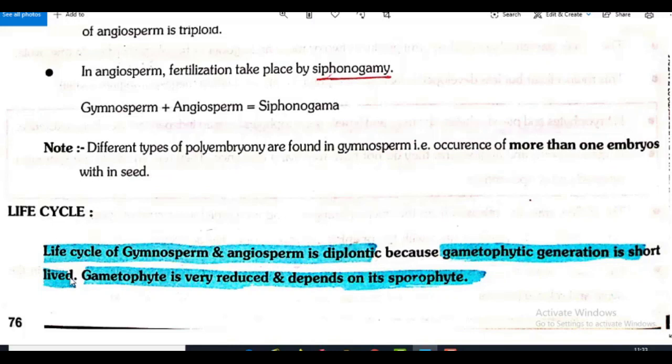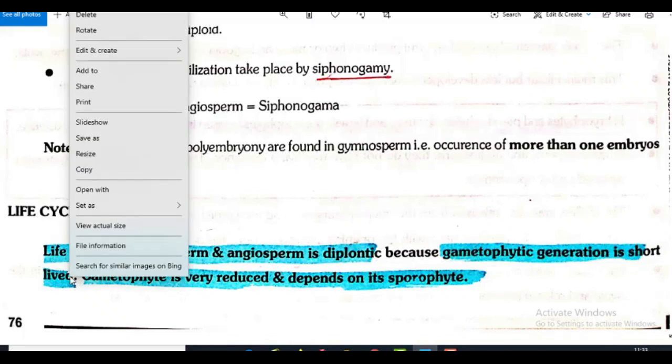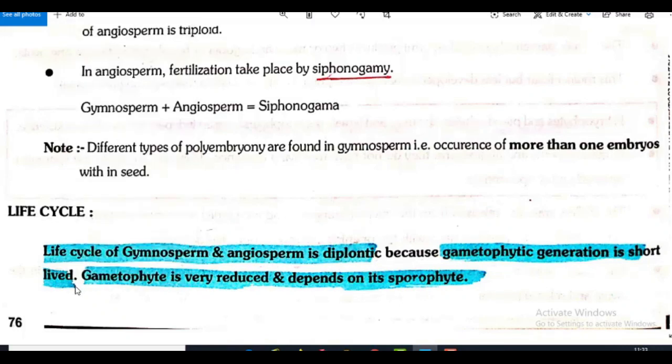If haplontic phase is more, we can tell that they are having a haplontic life cycle. And if the diploid phase, that is the sporophytic phase, is more, we can call it diplontic life cycle. And if both are equal, or 50-50% like that, we can say haplodiplontic or intermediate. So that we will discuss in detail when that topic comes.